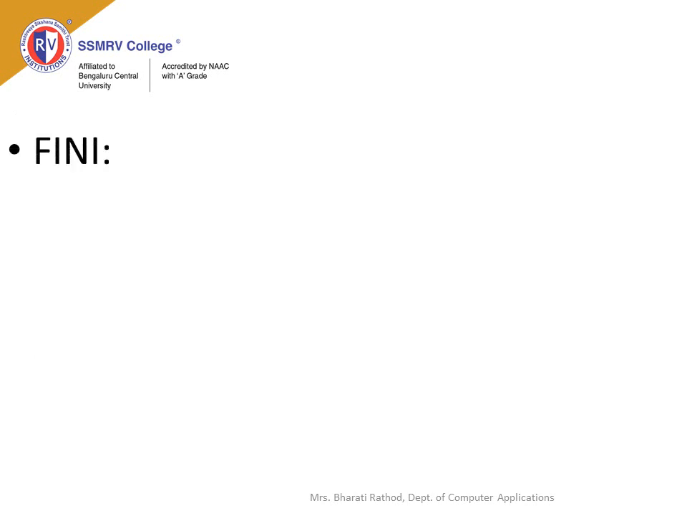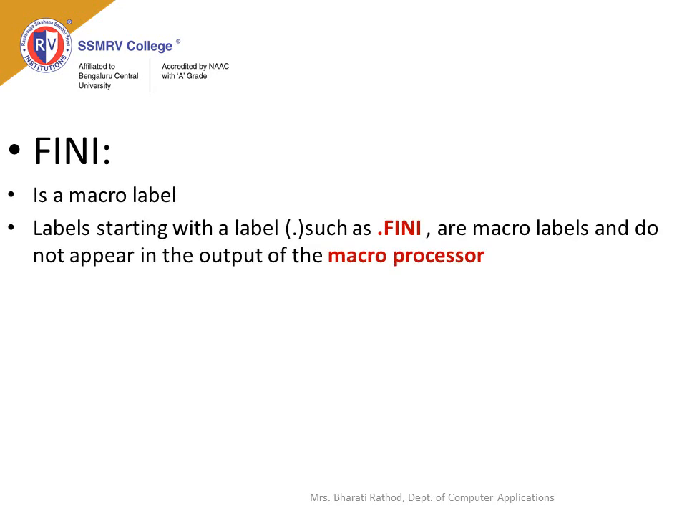Now we will study the macro label. .FINI is used as a macro label. Here the label is used to mark the end of the macro. With the help of conditional macros, we can produce programs equivalent to high-level languages. Labels starting with a dot, like .FINI, are macro labels and do not appear in the output of the macro processor.